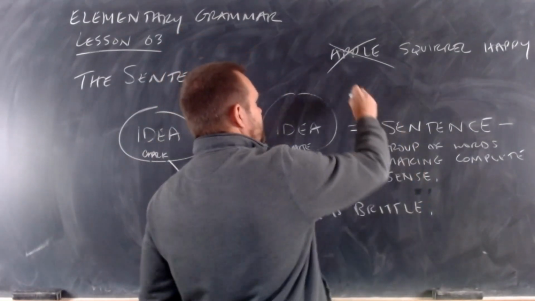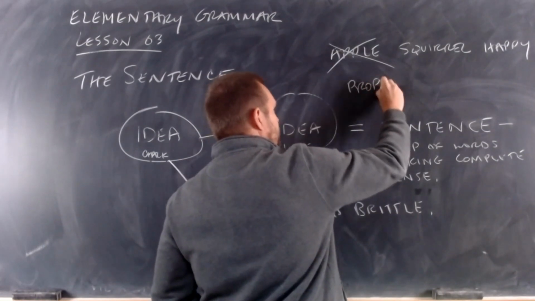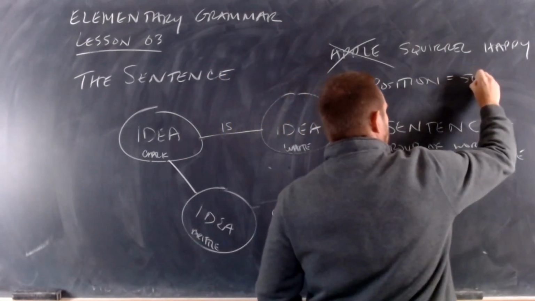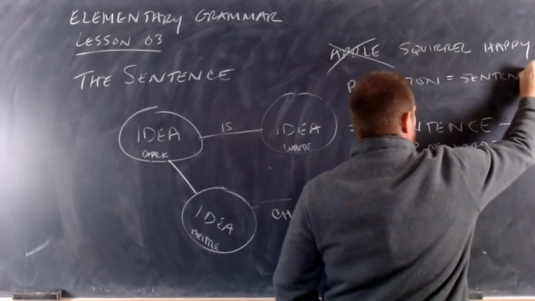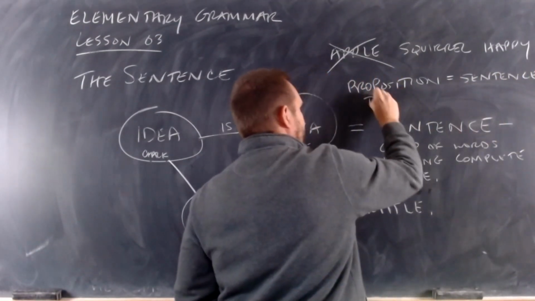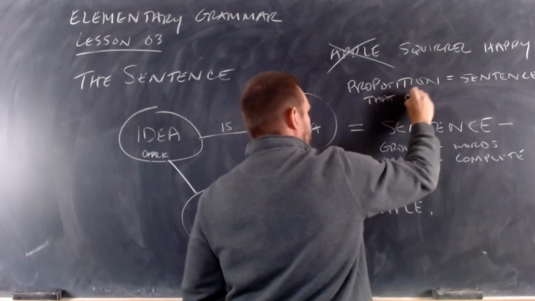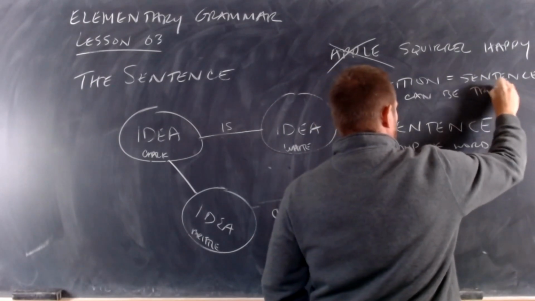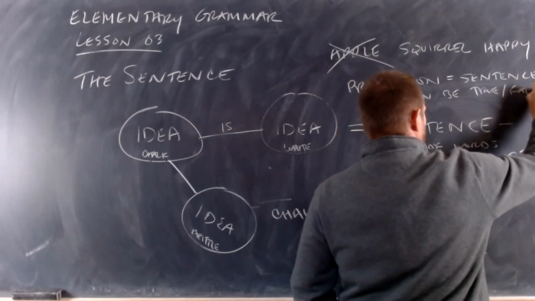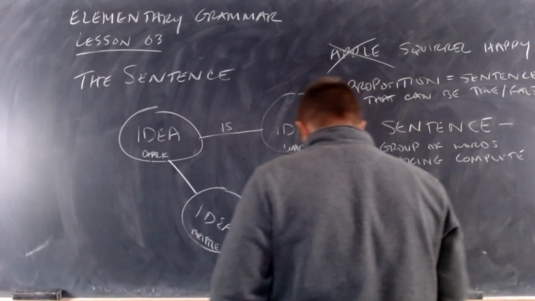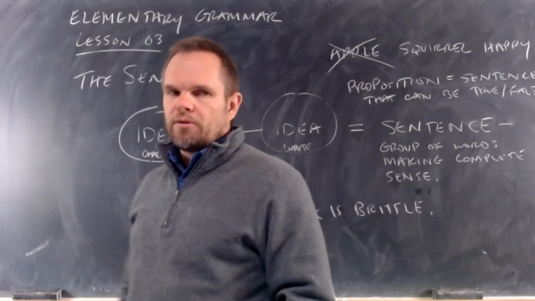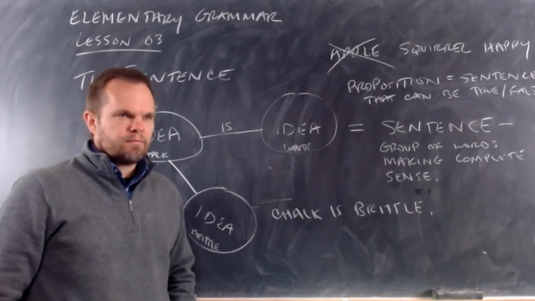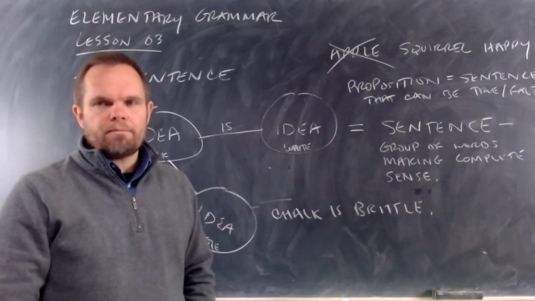I'll give you a definition of a proposition. A proposition is a sentence that can be true or false. A proposition is a certain kind of sentence. A proposition is a sentence that can be true or false. Many sentences can't be true or false.